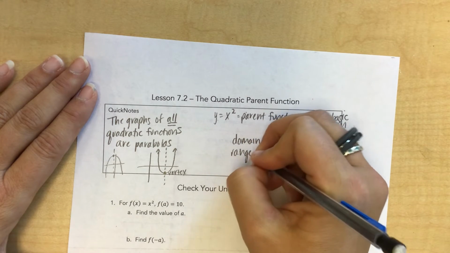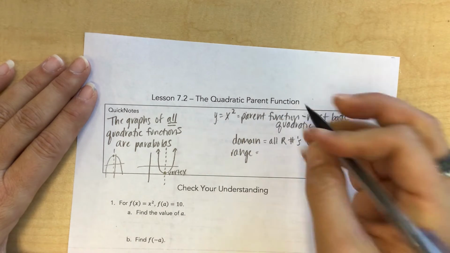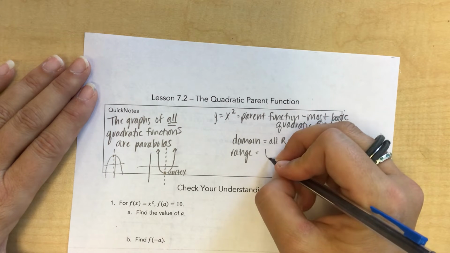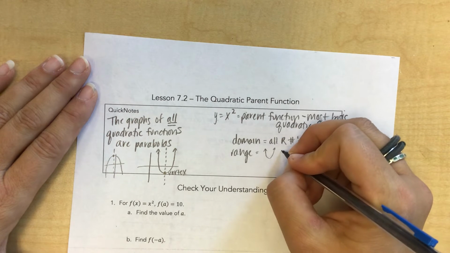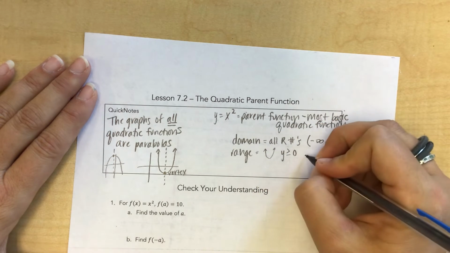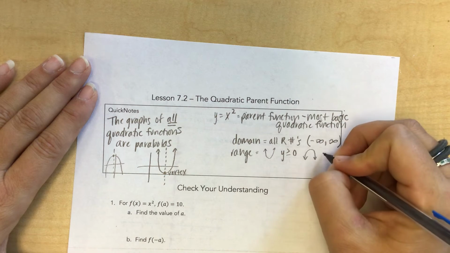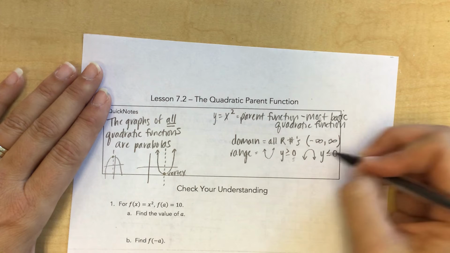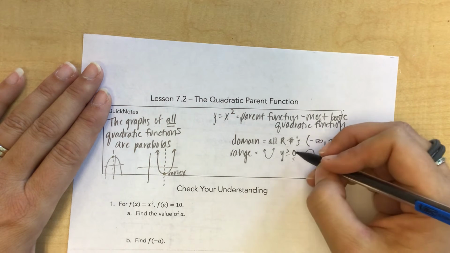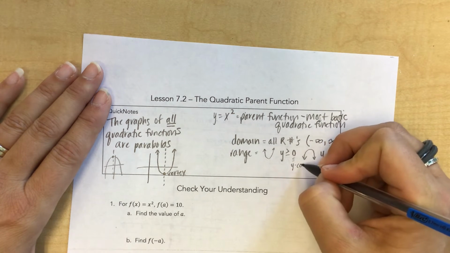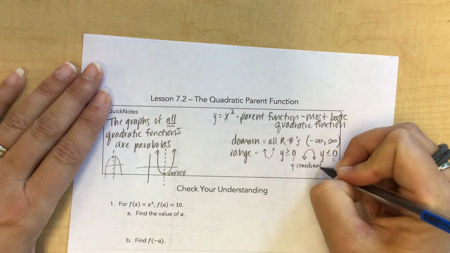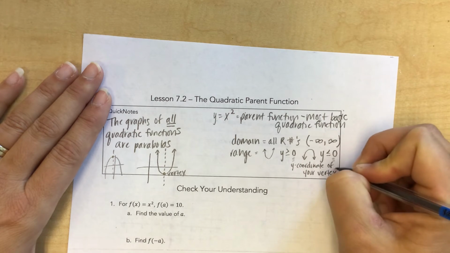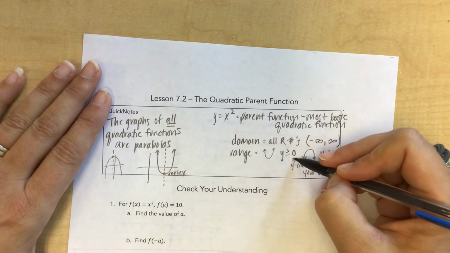And then your range is going to depend, all right? So range, in this case, the one that we talked about, when your parabola is facing up, your range is y is greater than or equal to 0. And when your parabola is facing down, y is less than or equal to 0. Well, it really depends. This point can change depending on where it is. So this would be the y coordinate of your vertex, okay?